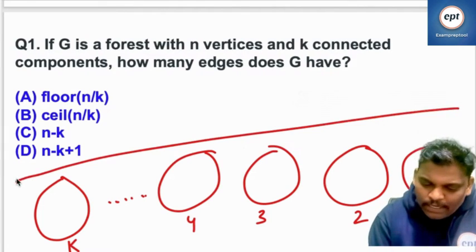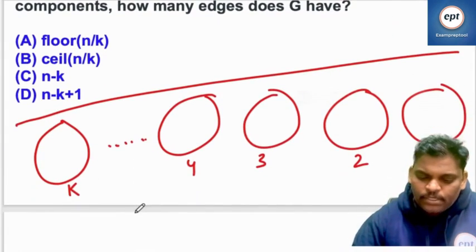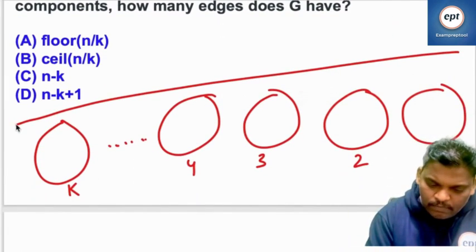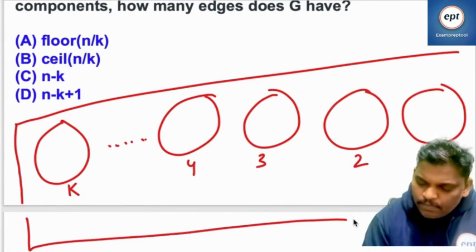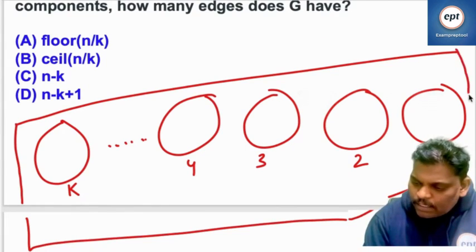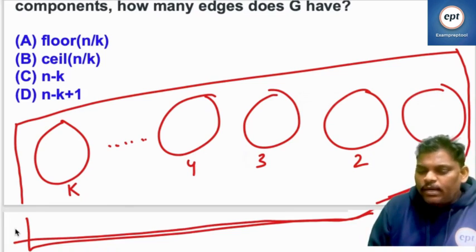Now, is there anyone who can help me? G is a forest. When you say forest, that means a forest is a collection of trees. A disconnected graph is not a forest.